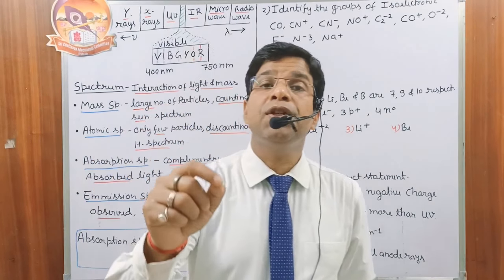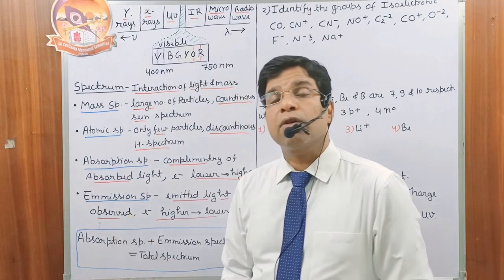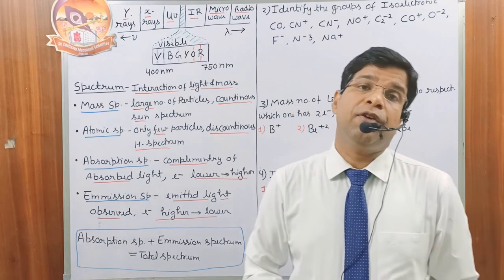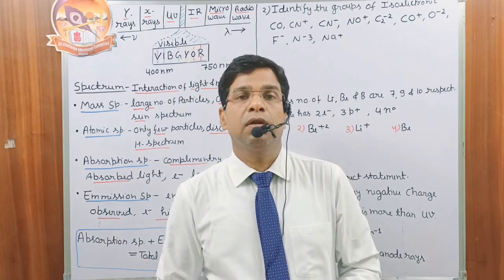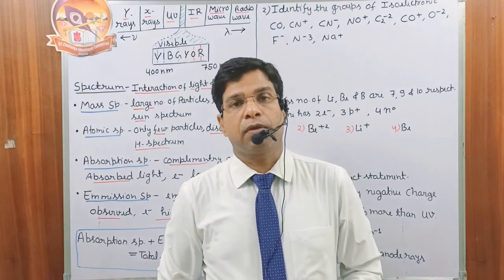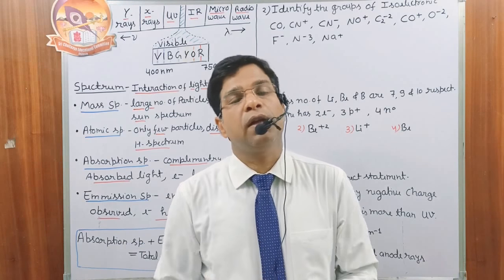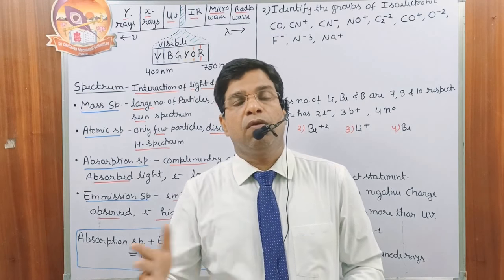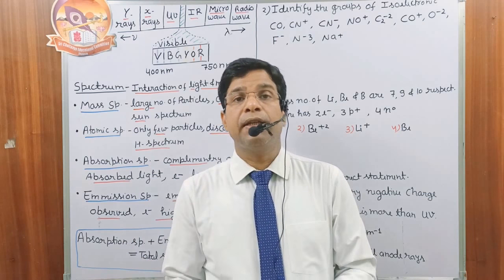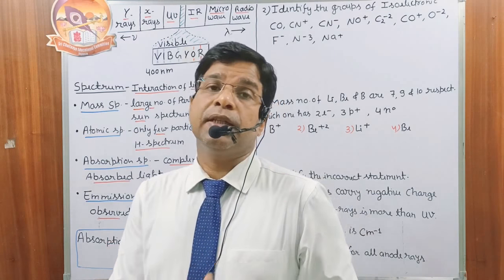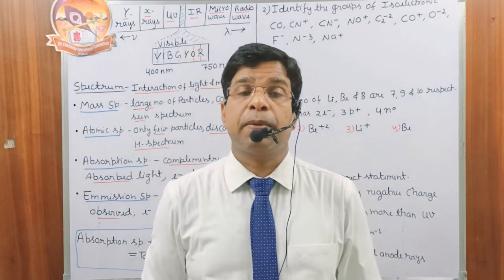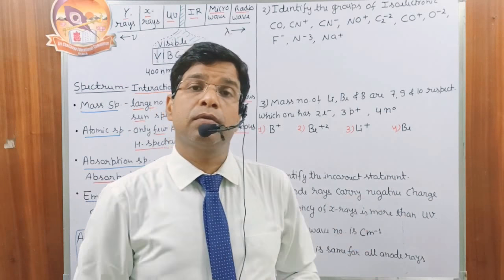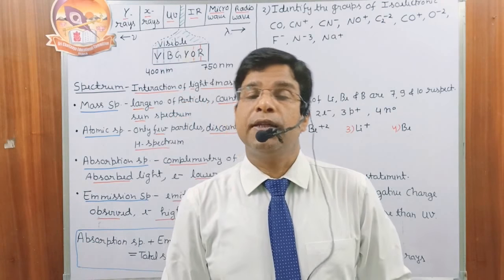Okay, the emission spectrum and absorption spectrum are complementary of each other. If we add the emission spectrum and absorption spectrum, that gives the total spectrum. For a hydrogen-like atom, we can say the light which is not present in the absorption spectrum has to be present in the emission spectrum, and if we add both, then we have the total spectrum.